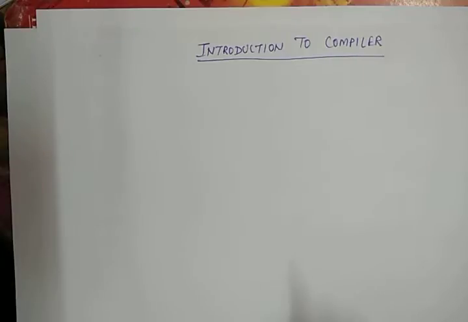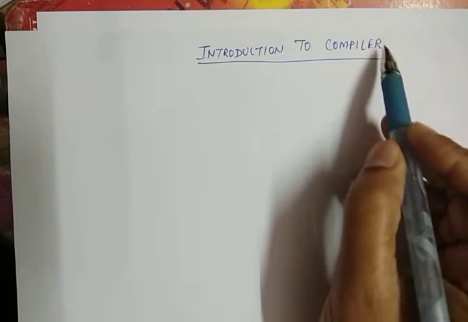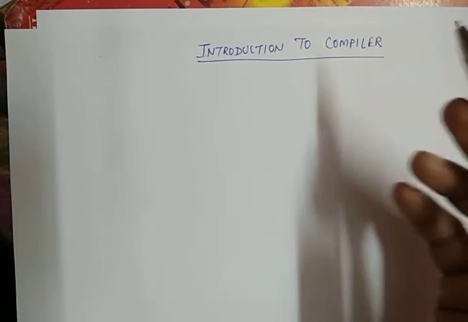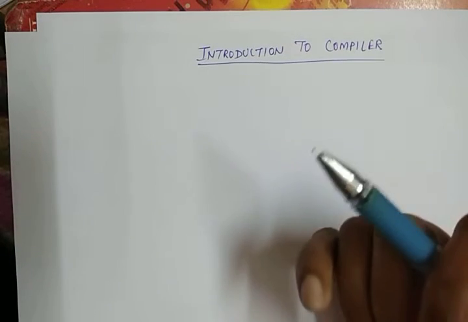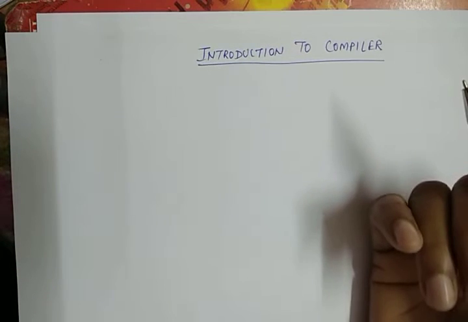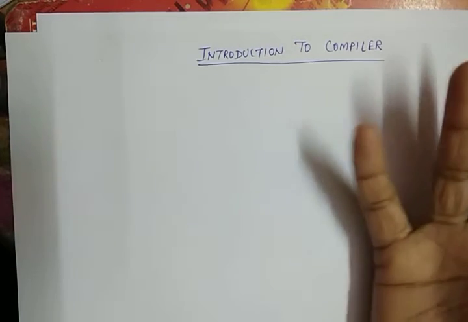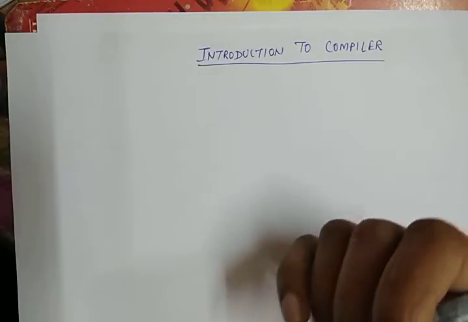As we know, the computer system only understands binary 0 or 1 form. If we have written a program in C, which is an English-like language, can the computer understand those 4 or 5 lines without compiling?